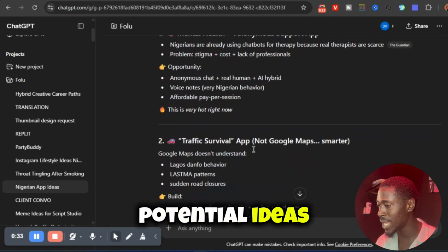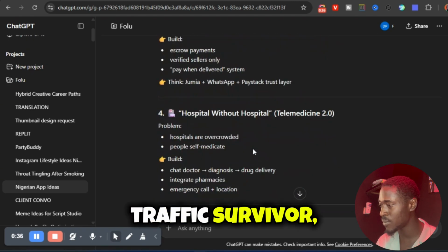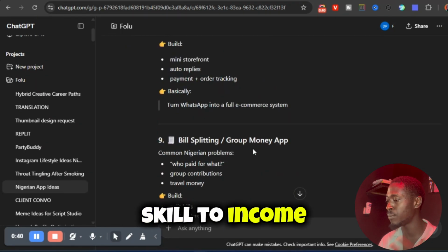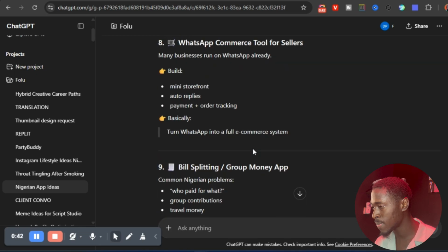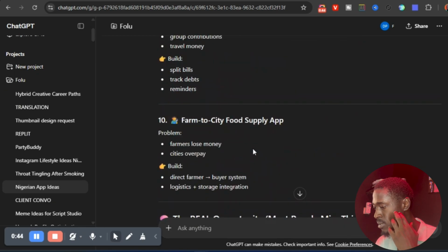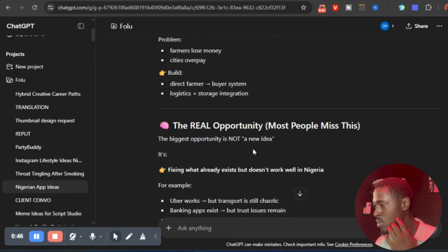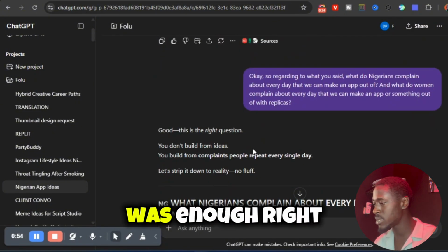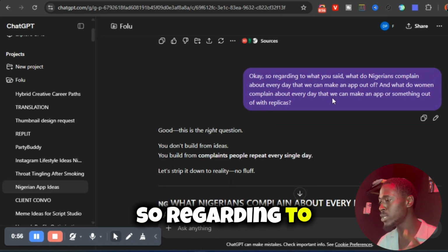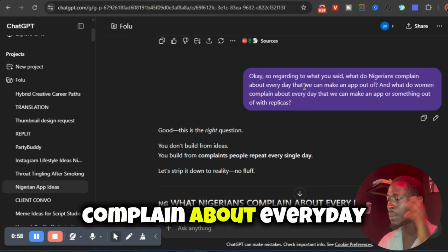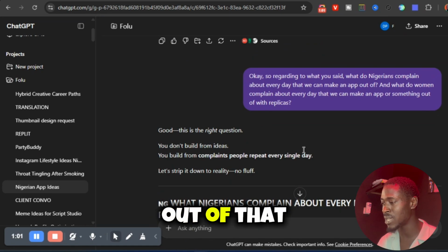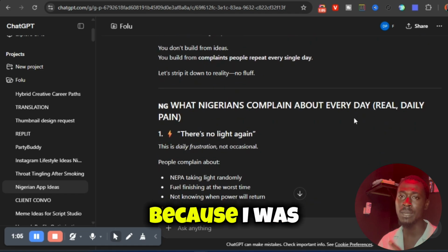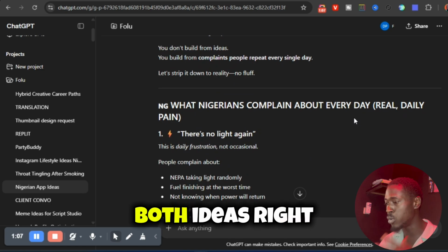It gave 10 potential ideas: mental health, traffic survival, trust-based, hospital, smart logistics, skill to income, bill splitting, WhatsApp commerce, farm to city food supplies. But I didn't feel like that was enough, right? So I told it, okay, regarding what you said, what do Nigerians complain about every day that we can make an app out of? And what do women complain about every day? Because I was trying to judge both ideas, right?